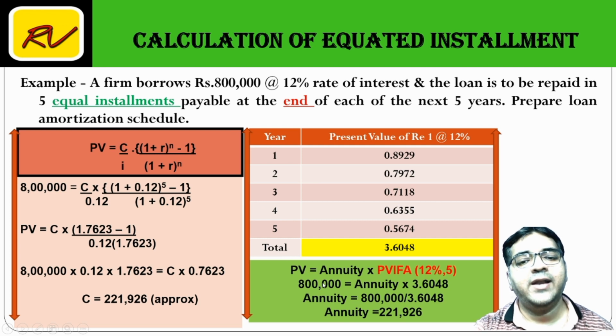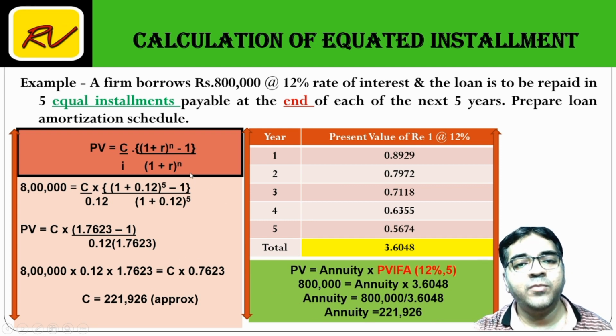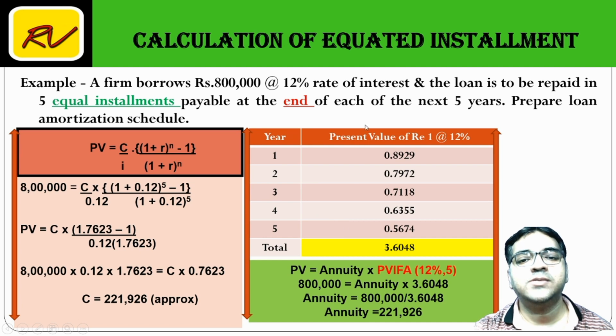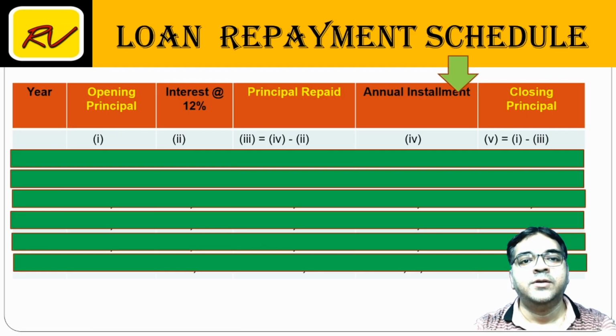So 8 lakhs is my present value. Annuity नहीं मालूम, निकालना है. And PVIFA value is 3.6048. यहाँ पे multiply है, वहाँ जाएगा, divide हो जाएगा. So annuity is 2,21,926. You can either use the formula method or you can use this logical calculation. So this is the loan repayment schedule.